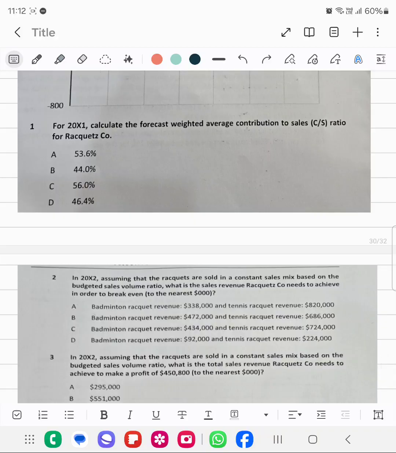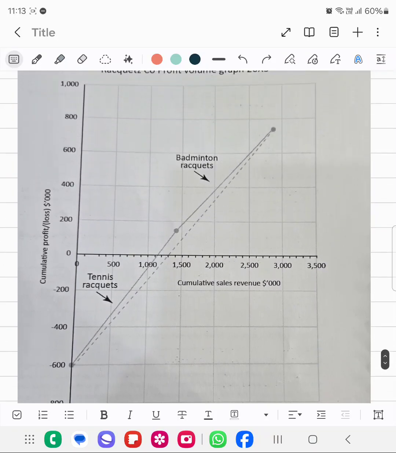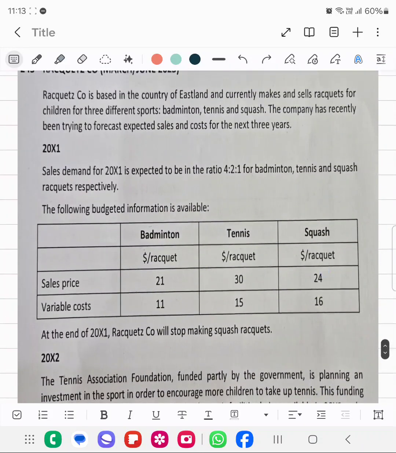The first question is asking us to calculate the forecast weighted average contribution to sales ratio for Racquetz Company. So for 2001, the information given was over here. We had this sales ratio 4:2:1. We had the selling price and variable cost, and we will first have to find out the contribution. So let's find out the contribution first.